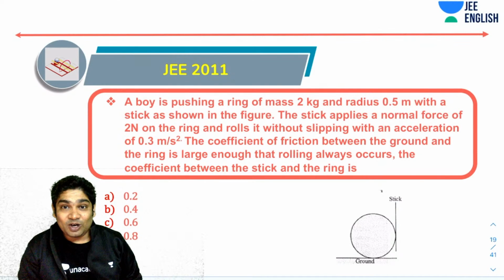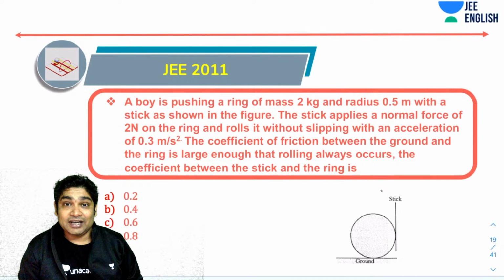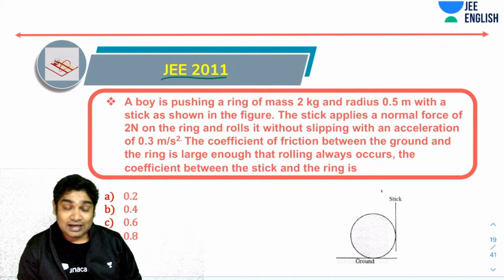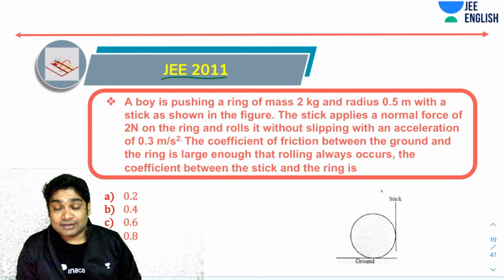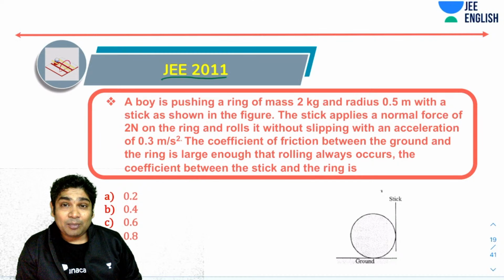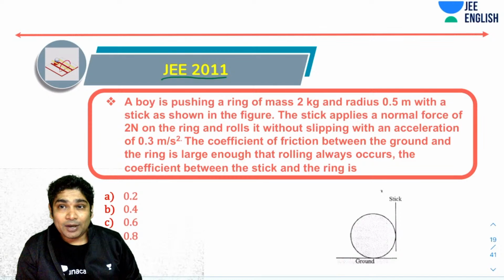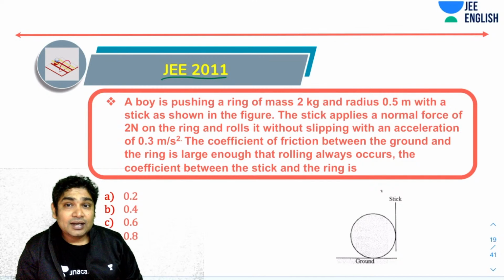All right. Now let's move on to another very interesting problem. This was asked in JEE 2011. Again, I've picked up some of the very interesting problems that I find you must practice. So you've been told a boy is pushing a ring of mass 2 kg and radius 0.5 meter with a stick as shown in the figure. Now the stick applies a normal force of 2 Newton on the ring and it rolls without slipping with an acceleration of 0.3 meter per second square. Coefficient of friction between the ground and the ring is large enough that rolling always occurs.